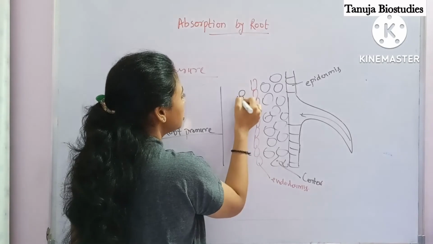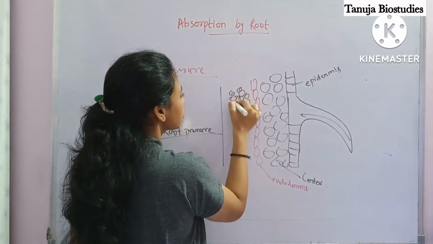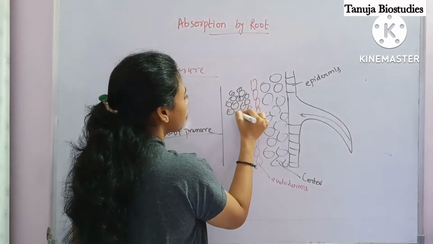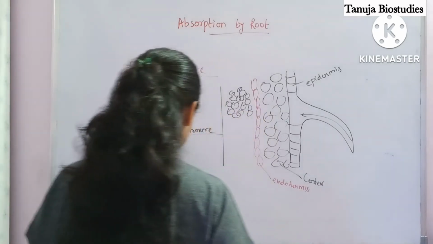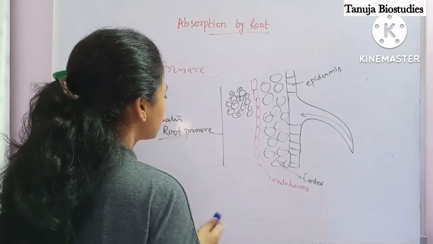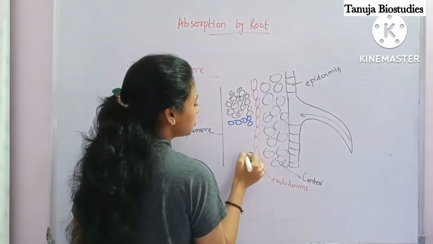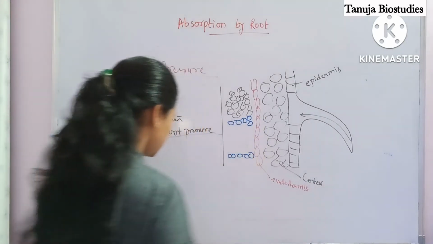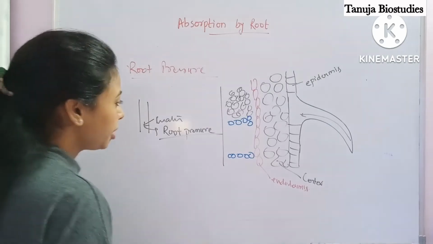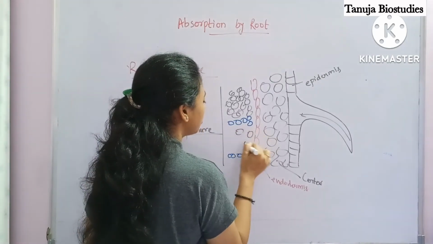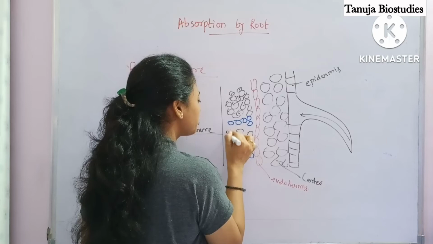One is the vascular bundle, and another is the xylem. These are the xylem, which are present at certain distances. The remaining is phloem, and there are parenchyma cells also.